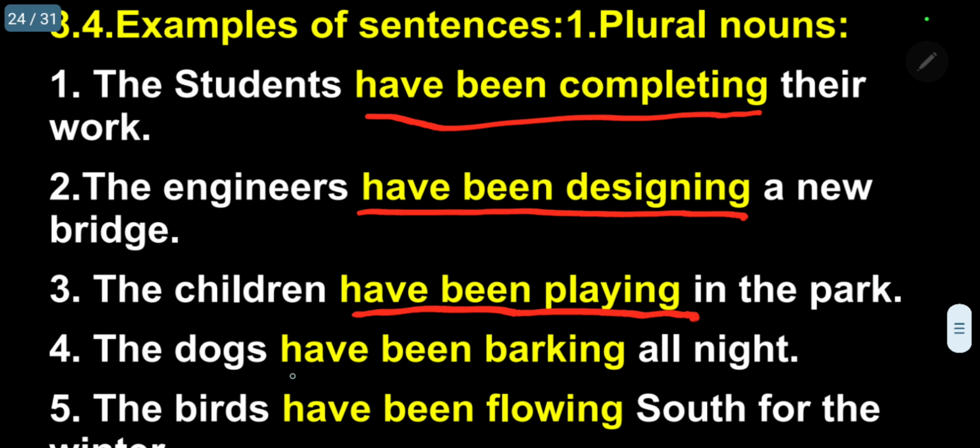The dogs had been barking all night. The birds had been flying south for the winter. Kindly excuse, it is a typing mistake. It's not have, it's had been barking, had been flying.